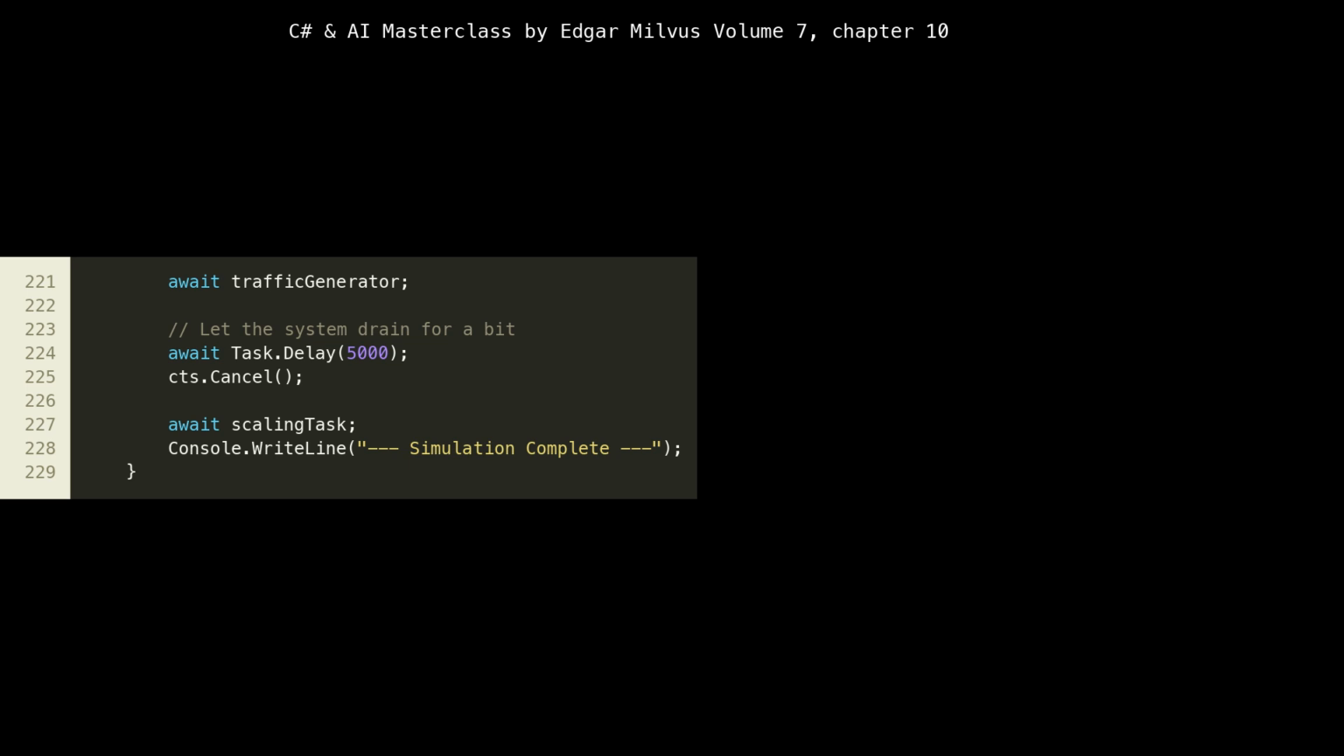Then, cts.Cancel() signals all cancelable tasks, HPA and monitor, to shut down gracefully. await scalingTask waits for the HPA control loop to complete its graceful shutdown. This structured approach to starting and stopping tasks ensures that our simulation cleans up properly and demonstrates best practices for managing asynchronous operations and application lifecycle in .NET, especially in cloud environments where processes need to respond to termination signals.